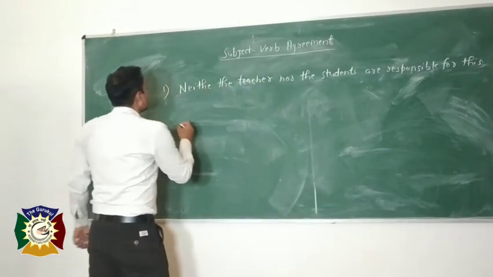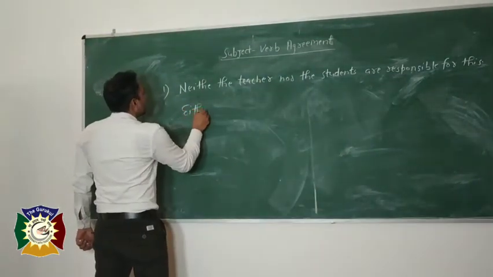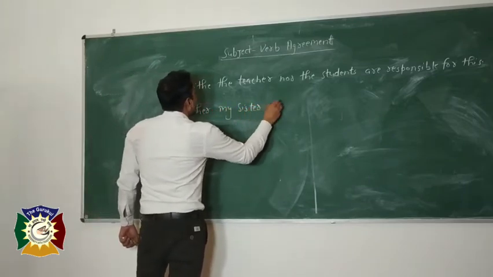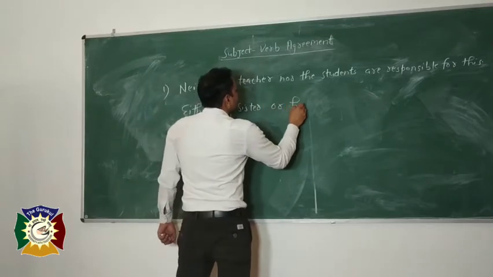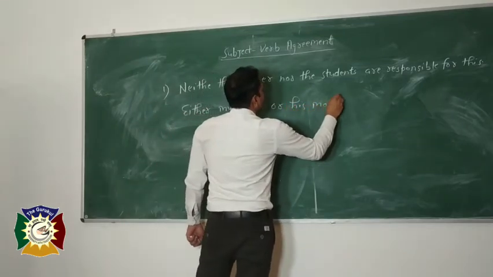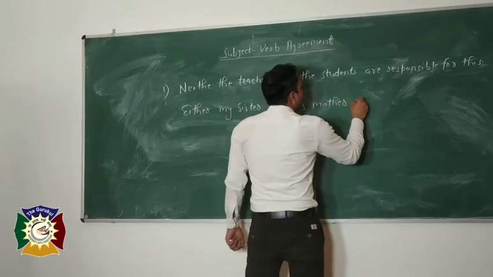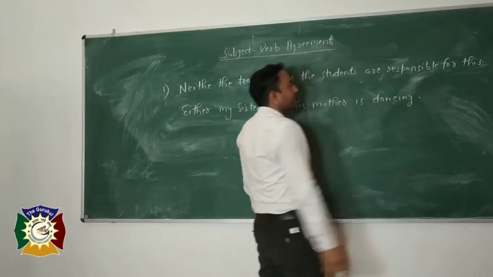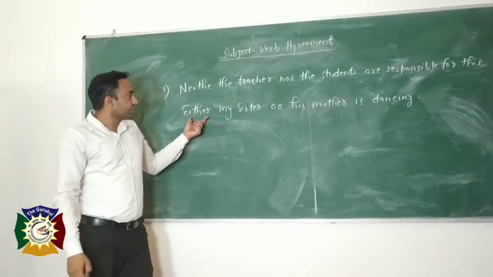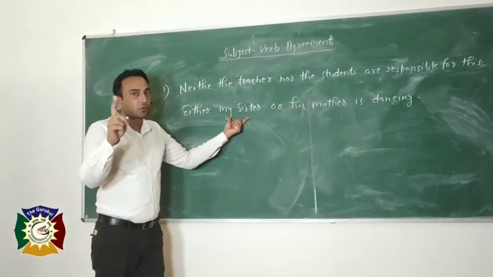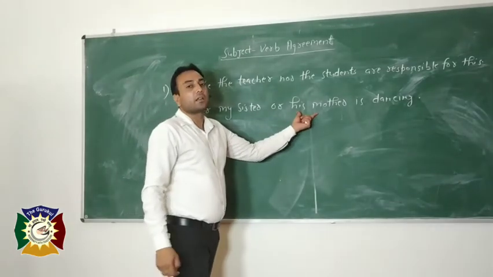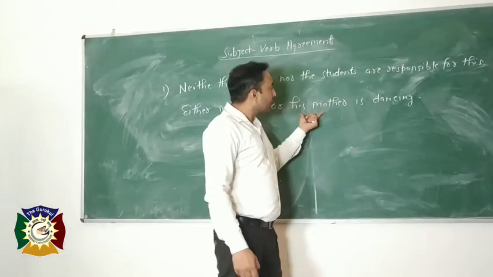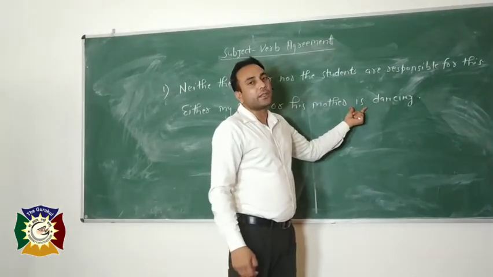The second one is either my sister or his mother is dancing. Now, in this sentence, my sister is also a singular subject. His mother is also a singular subject, and if the subject is singular, that's why a singular verb is used.